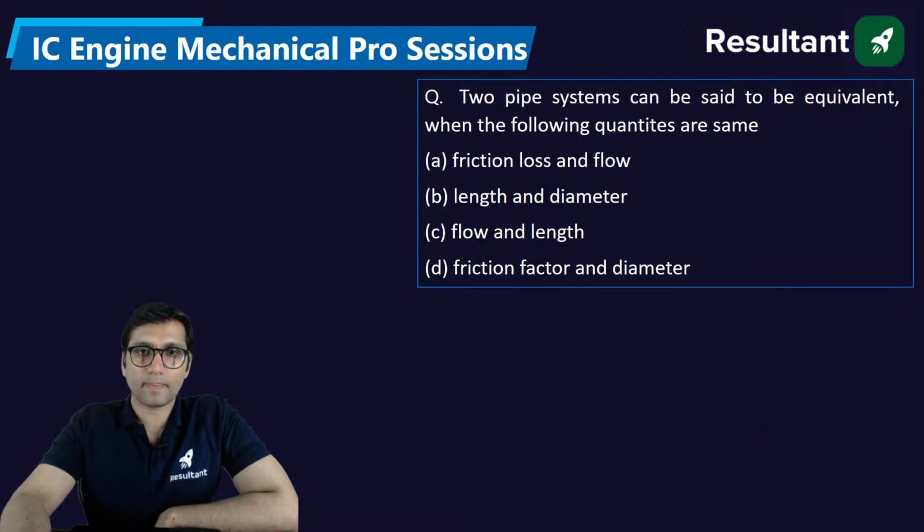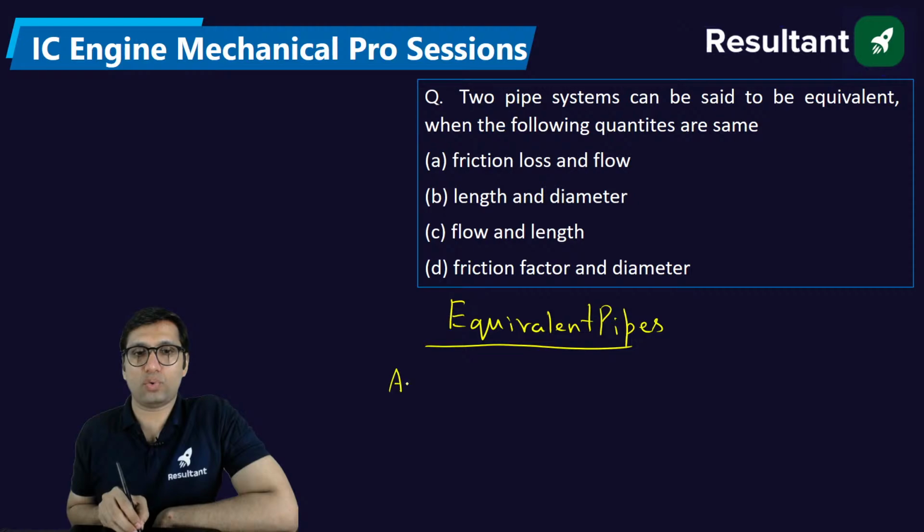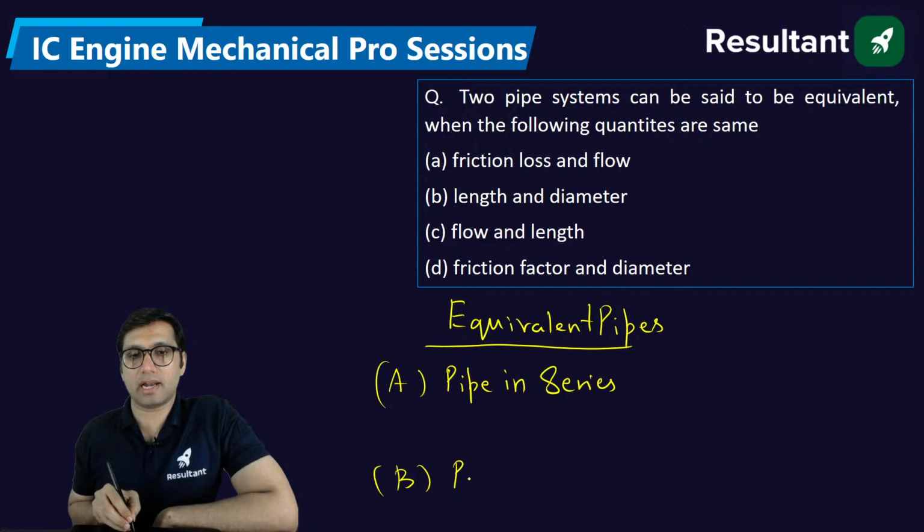Okay. Two pipe systems can be said to be equivalent when the following quantity are the same. When we say equivalent pipes, you must have studied this in the fluid mechanics subject. In equivalent pipes there are two cases. Case A, when the pipes are connected in series, and case B, where the pipes are connected in parallel. You can connect them in parallel or series.